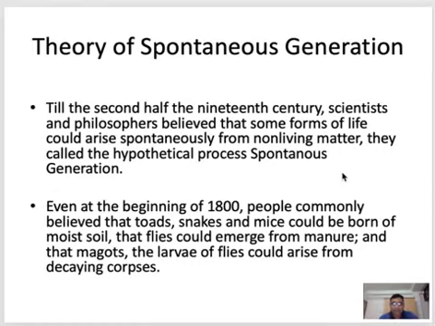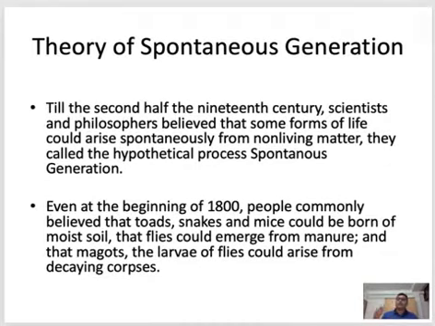Even at the beginning of 1800, people commonly believed that toads, snakes, and mice, this kind of small animals, can be born of moist soil. Moist soil is a non-living thing, so from the non-living moist soil, living mice, snakes, and toads can grow. This is called spontaneous generation.